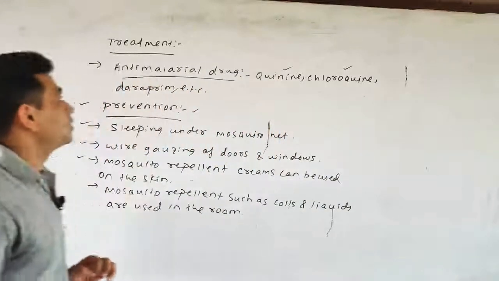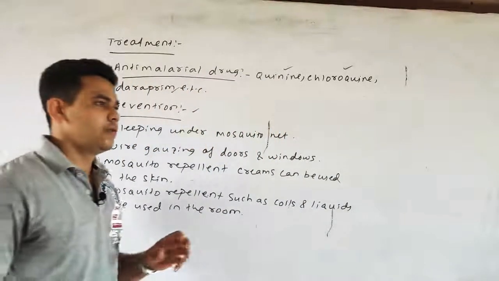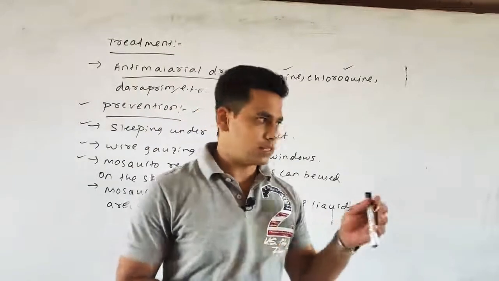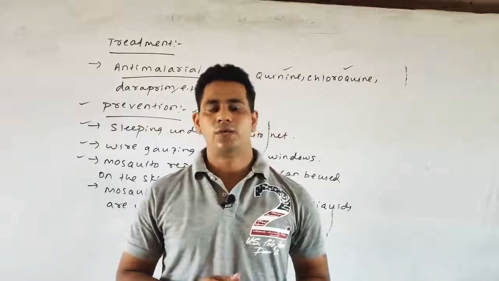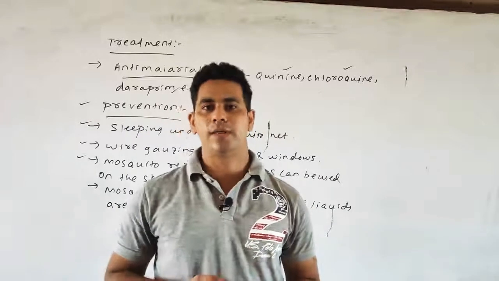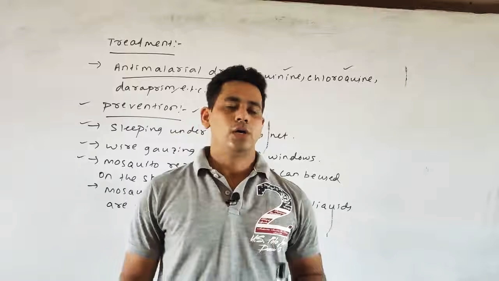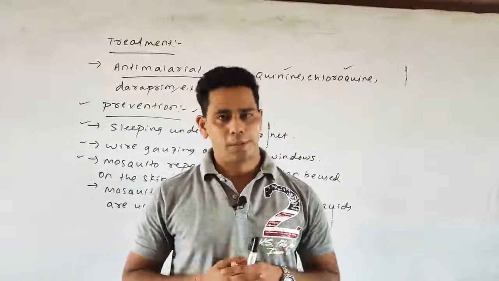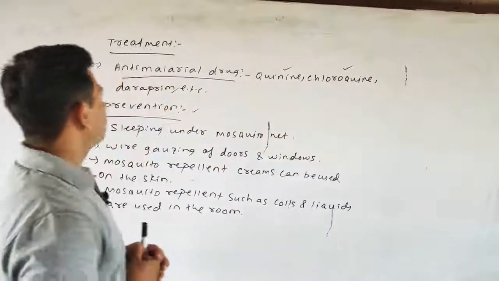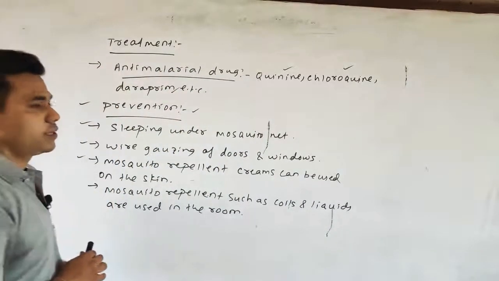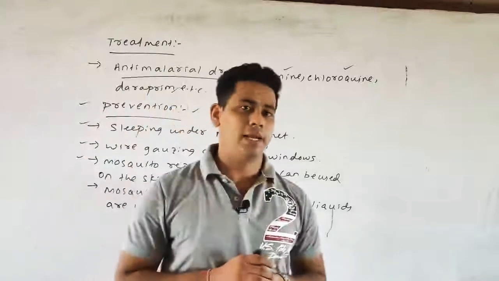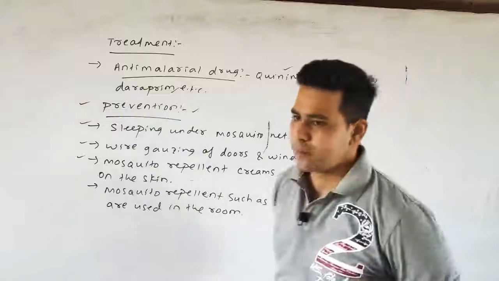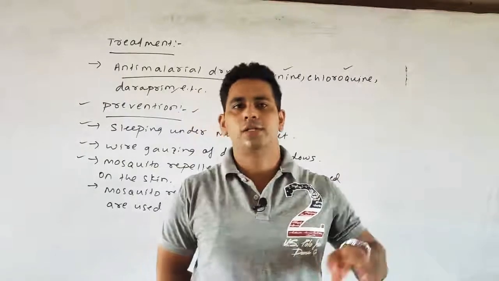Also, next we discussed various controls, such as using mosquito nets, and filling up the ditches, or applying larvicides which feed upon the larvae and the pupa. And the adult mosquito can be prevented by using various creams or mosquito repellents. Next, we discussed the treatments, such as various anti-malarial drugs like quinine, chloroquine, and also daraprim, etc. And your major prevention, as we say, prevention is better than the cure.